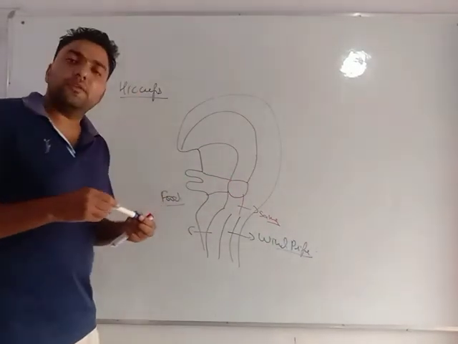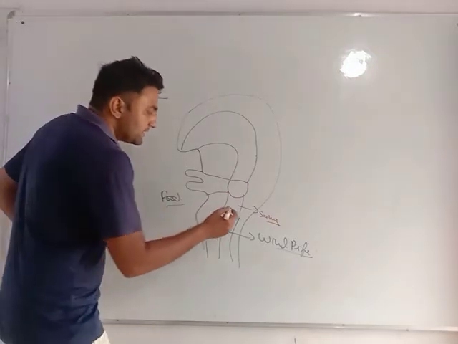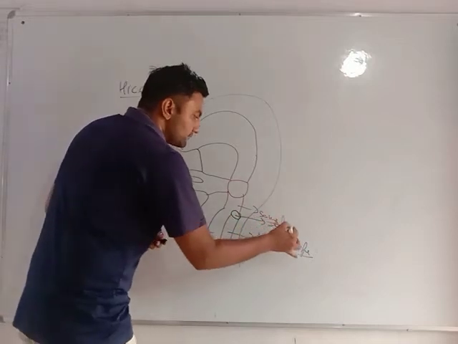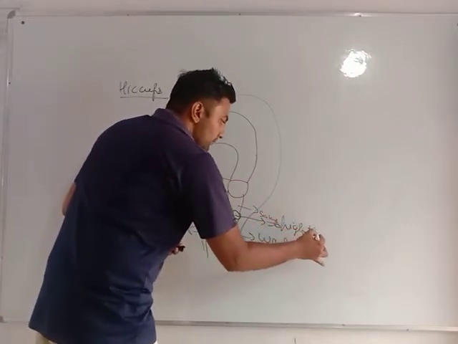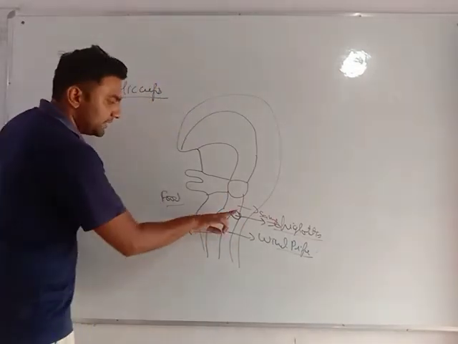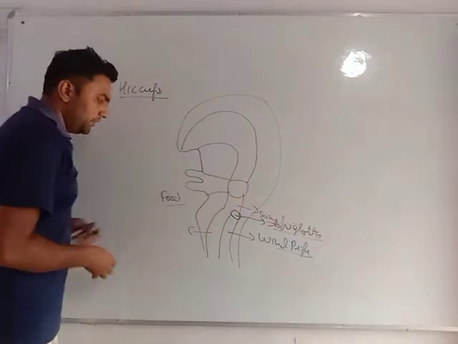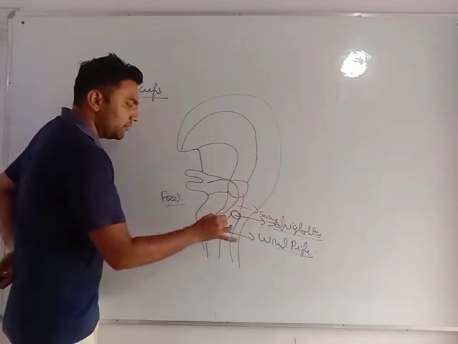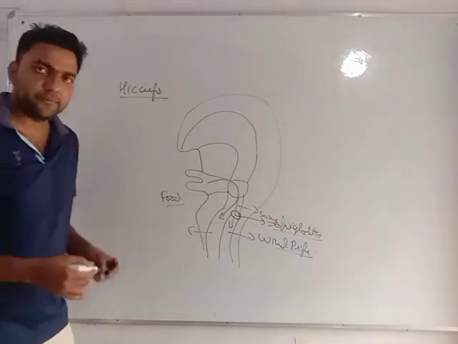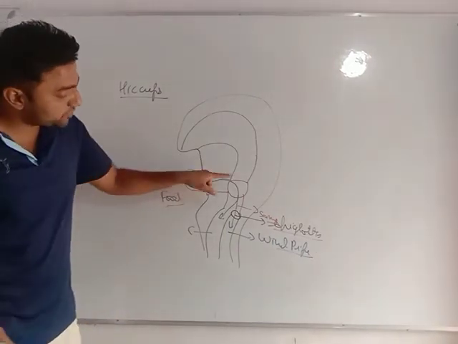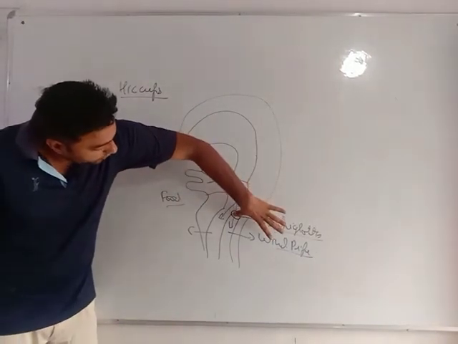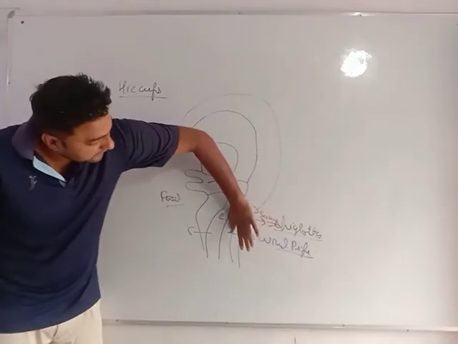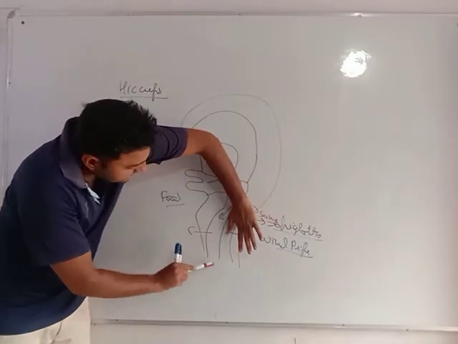What happens is that whenever we eat, there is a barrier, epiglottis. What epiglottis does is that whenever you eat food, if food is engulfed, it may go in any of the paths. But when we eat food and swallow it, this wind pipe is closed by epiglottis. It covers this. Because of this, food passes here.